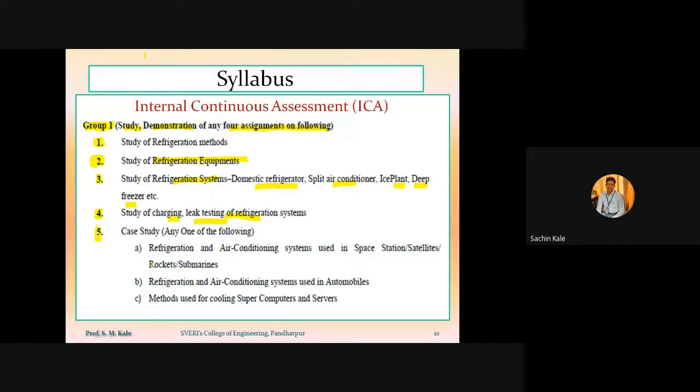Out of these 3 case studies, you have to do the case study for any one application. First, refrigeration and air conditioning systems used in space stations, satellites, rockets, and submarines. Second, refrigeration and air conditioning systems used in automobiles. Third, methods used in cooling of supercomputers and servers. Out of these 3, you have to study any one case study.